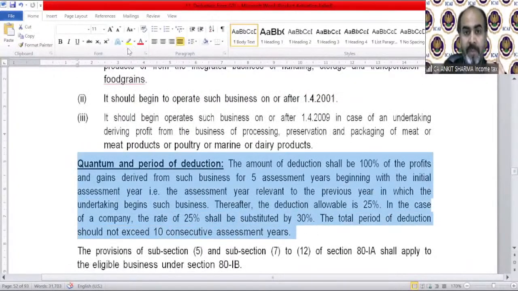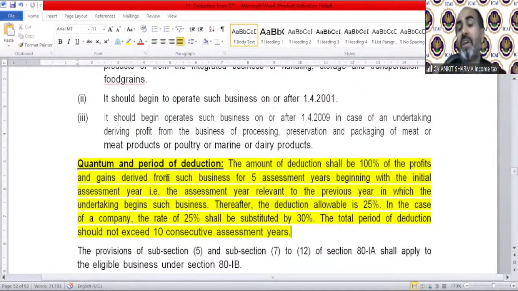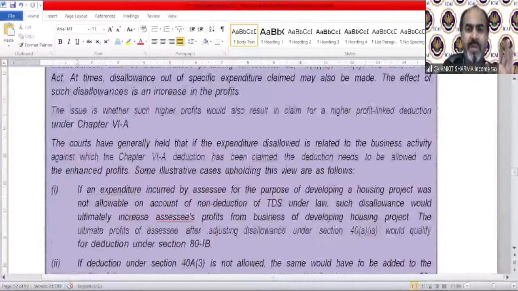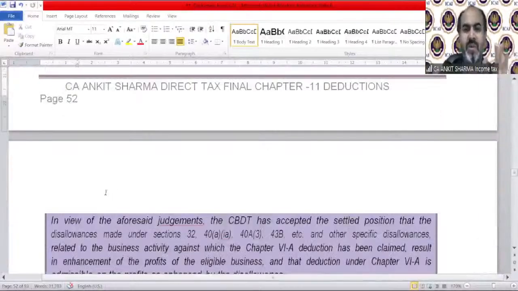Of course, now the deduction is for the initial 5 years, 100% of your profit will be allowed as deduction. And for the balance number of 5 years, you can claim deduction for 25% of profit. And if you are a company, that will be substituted by 30%, of course. These are for reading purposes. You can read it. Of course, these are not general conditions.